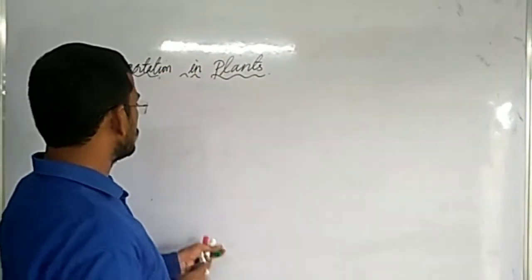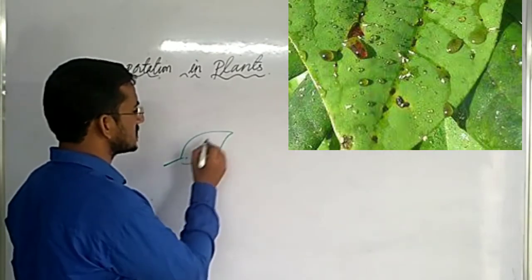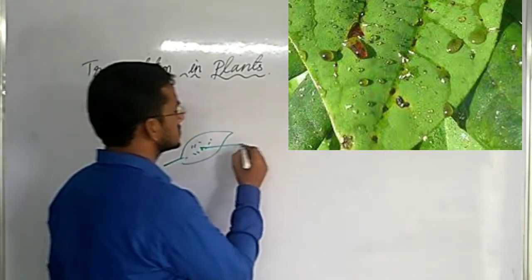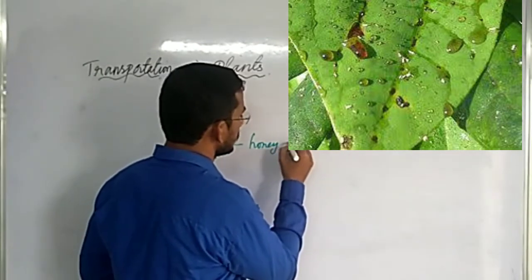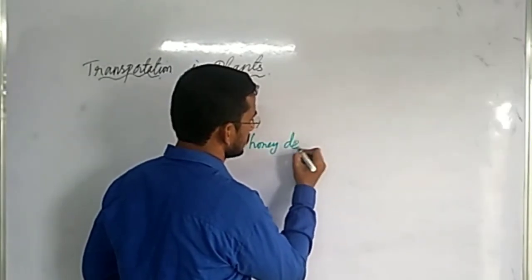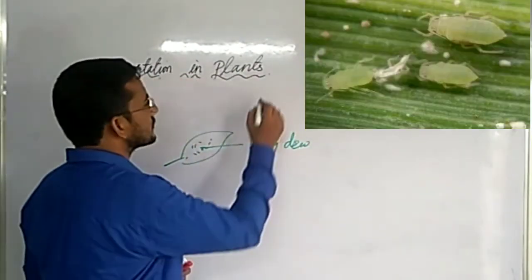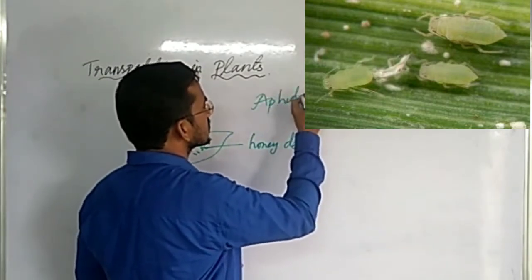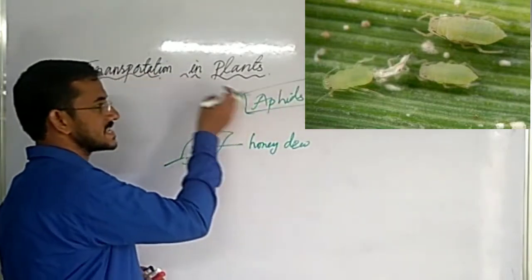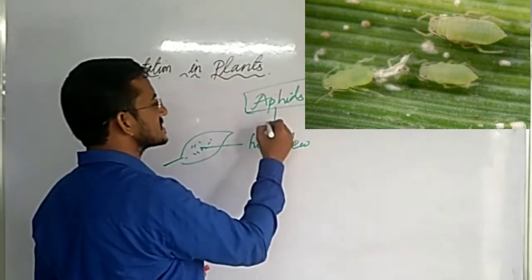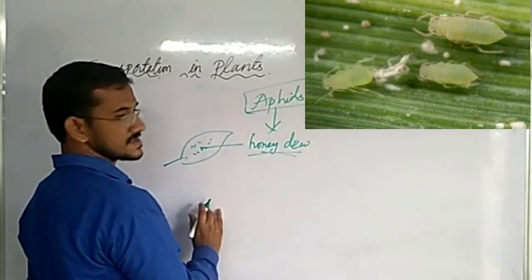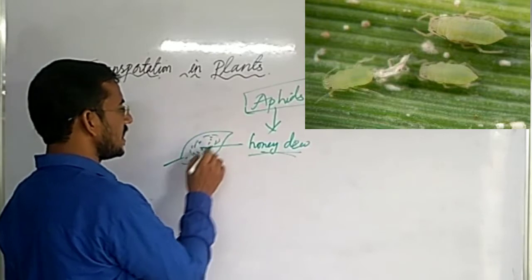plants. So the sticky substance which is seen on the leaf is called honeydew. This is an excretion of the aphid, a green fly. So it takes the food from the plant and it excretes honeydew, a sticky substance. So these are present on the leaf.